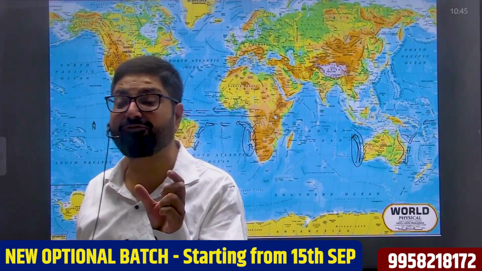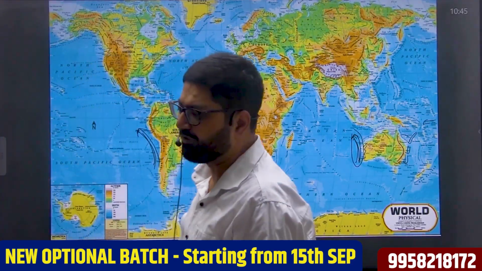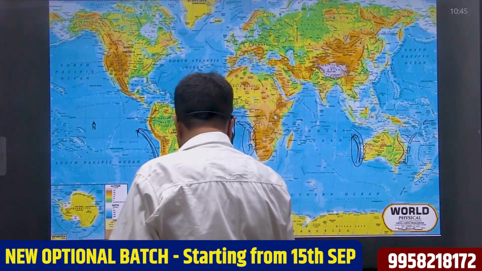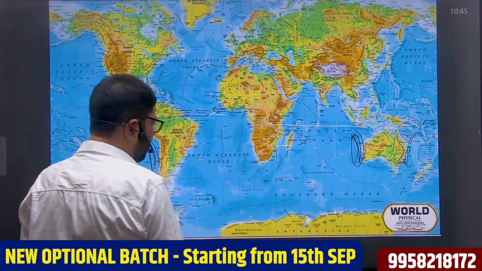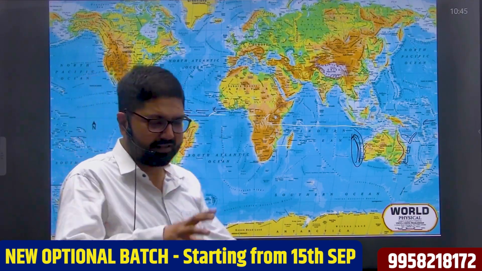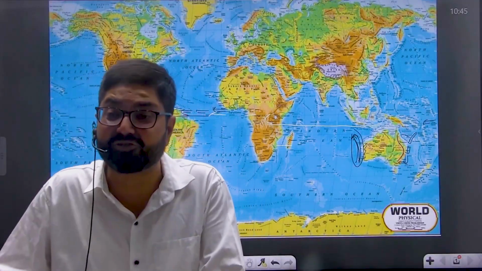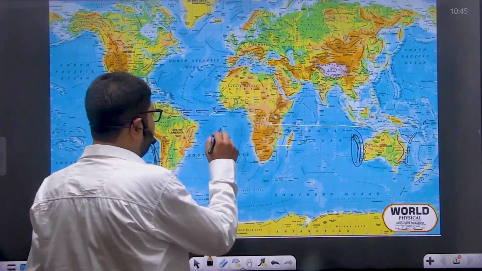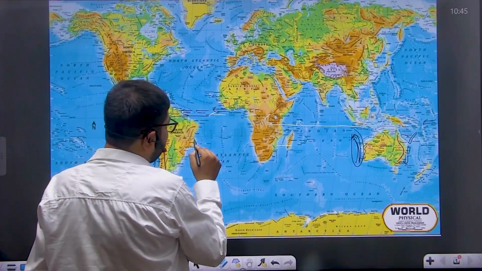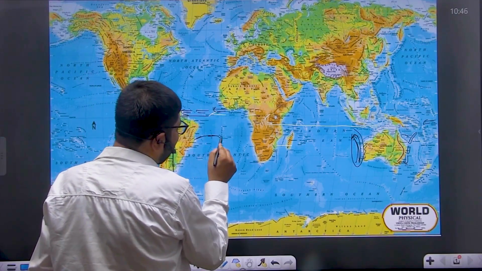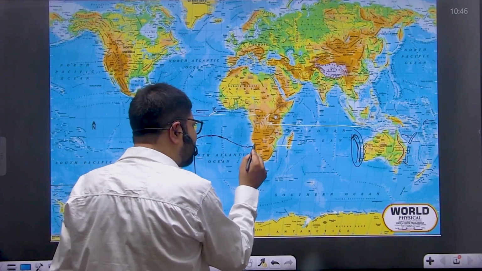Tide is a single wave phenomenon that stretches all across the ocean, which covers the entire ocean. For example, under the tidal force of the sun and moon, seawater rises. Seawater rises, that is known as tidal bulge. Suppose a tidal bulge takes place on this side of the Atlantic Ocean, then the entire sea level on this side gets raised and the entire sea level on the opposite side of the ocean basin gets lowered.